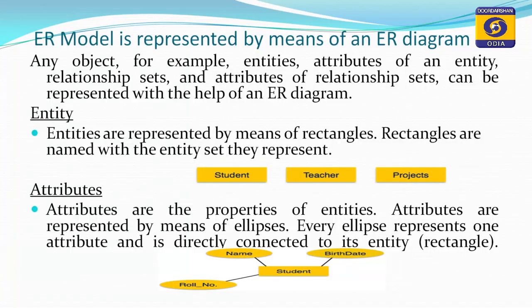So, entities are represented by means of rectangles, as I have already told. Here is an example: one is a student entity, another is a teacher entity and the third one is a project entity. The student entity is represented by a rectangle named student, as it denotes the student details.